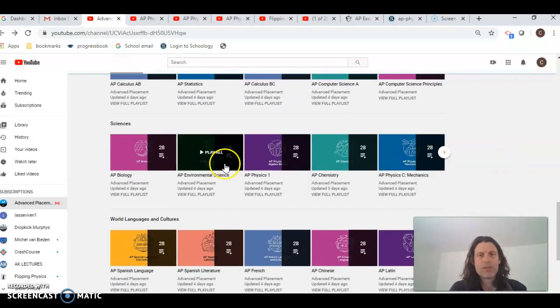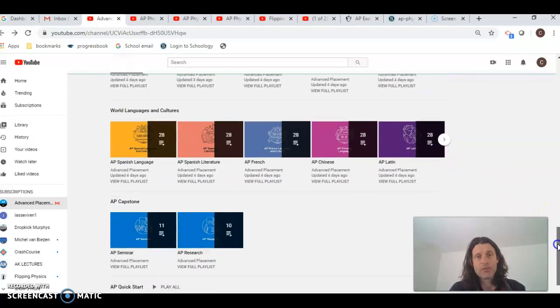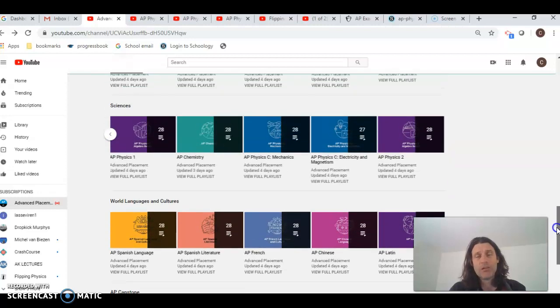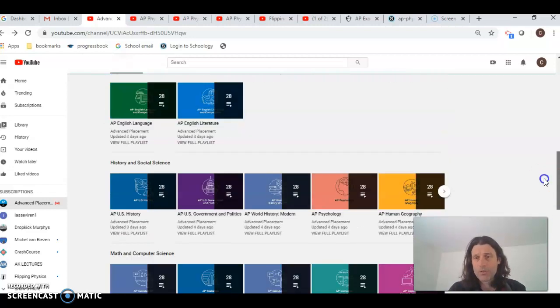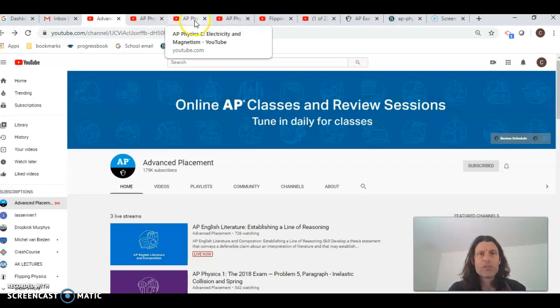But look at all these sciences, all right? So there's the physics one, the chem, the C mechanics, and if you scroll over, there's the E&M, and then there's the deuce, baby. And then these again are the other ones, all the AP languages and what have you. But again, every AP class has what I'm about to show you, which I'm hoping is not the first time you have seen. Which one is this? This is the mechanics. This is E&M. This is you.